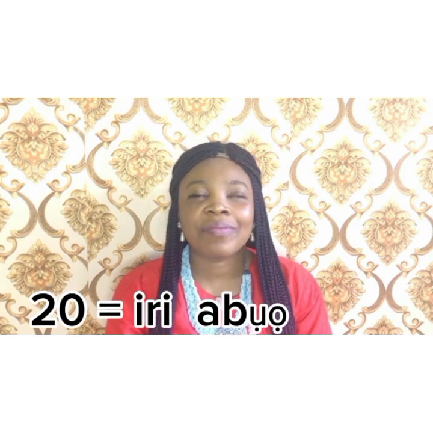Now what is 20? Can someone guess? 20. Iri abua. Remember, 10 is iri. Now the 2 iris is iri abua. 2 is abua. Now iri abua.